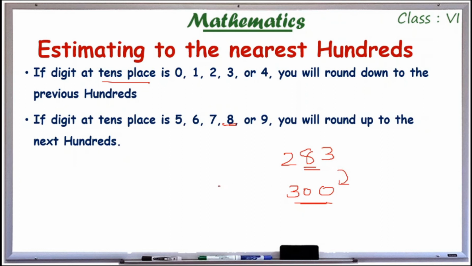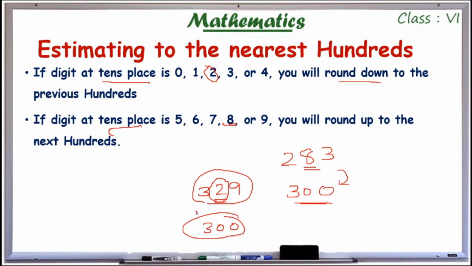In the case of, suppose, 329. Look at the value at the tens place. It is 2. So we have to round to the previous 100. The previous 100 is 300. So this is how we are estimating.